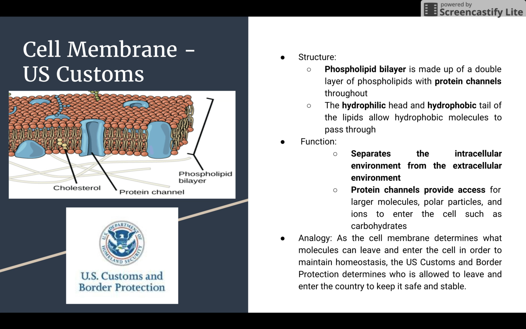We felt that the cell membrane would best be represented by U.S. Customs because, as the cell membrane determines what molecules can leave and enter the cell in order to maintain homeostasis, the U.S. Customs and Border Protection determines who is allowed to leave and enter the country to keep it safe